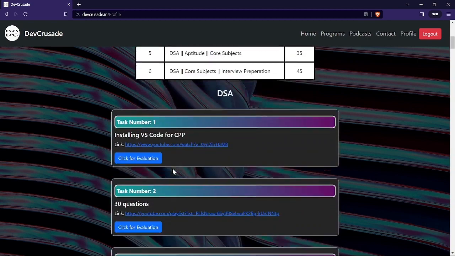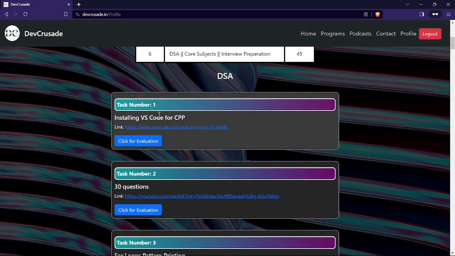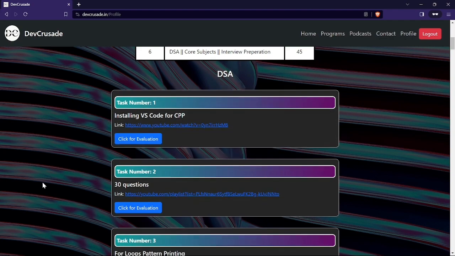In placement run we are starting with DSA, and the first task is installing VS Code for CPP. We have designed this so that a complete beginner can also strengthen their fundamentals. We started from the very basics, installing VS Code for C++, then 30 questions.